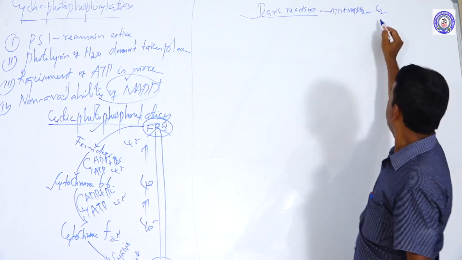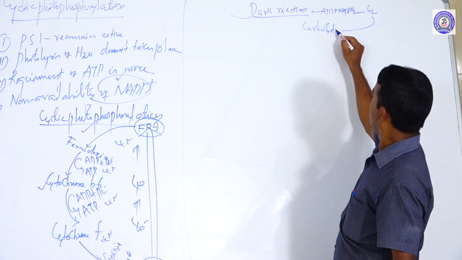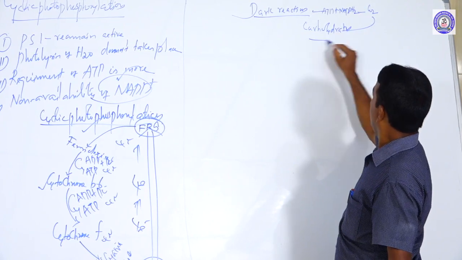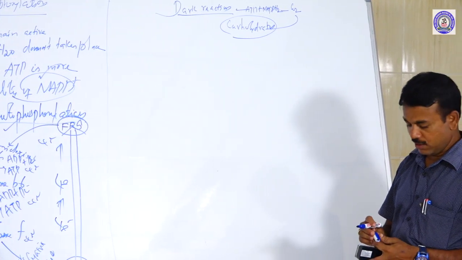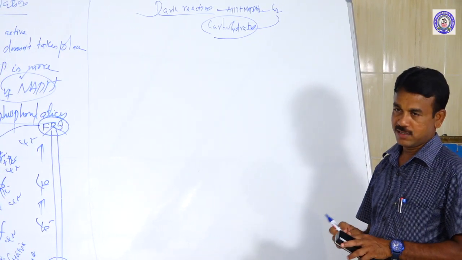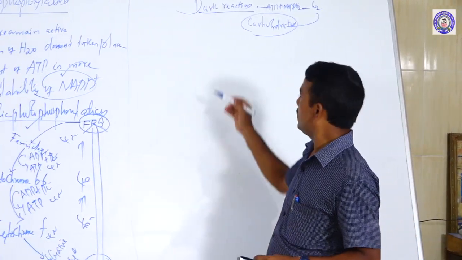Carbon dioxide is reduced into carbohydrates. How the carbohydrates are formed should be clearly known from the dark reaction. Some other names are given to the dark reaction.